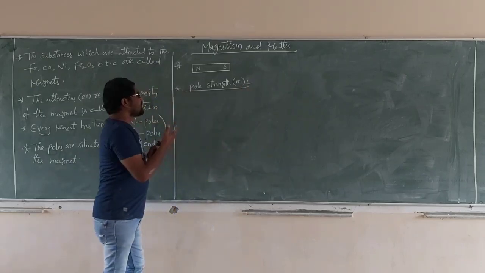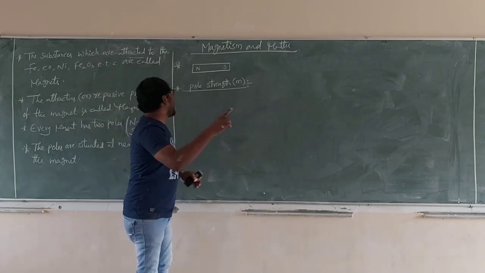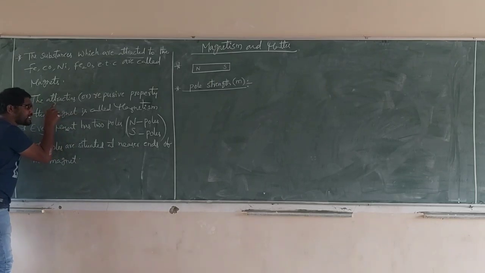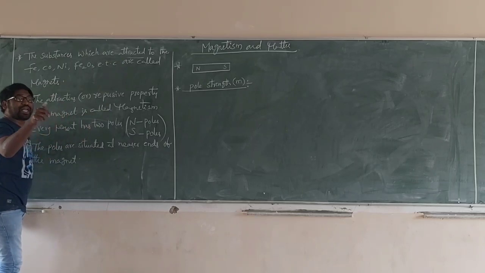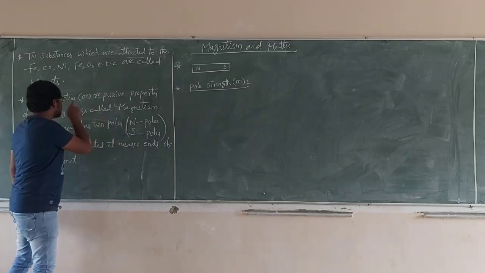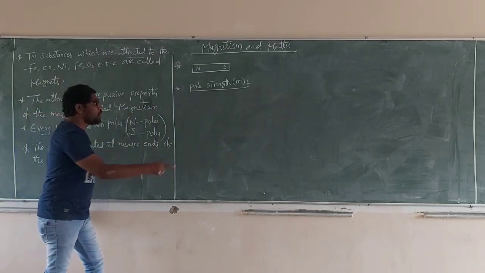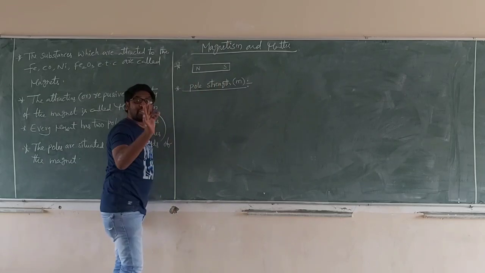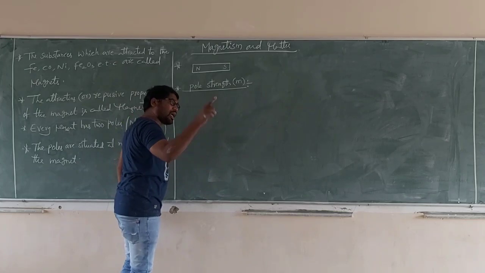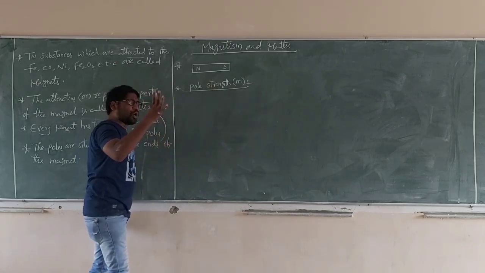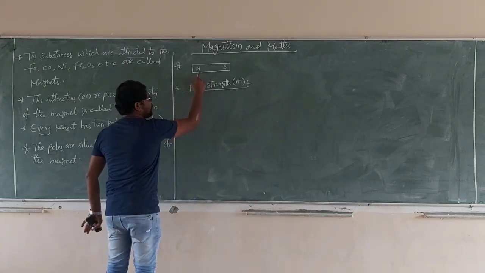Now we define what pole strength is. The magnet has the property of attracting or repelling. The attracting or repulsive property of the magnet is done by those poles. Poles are the main source of attracting or repelling of the magnet. Magnet ని attract చేయాలన్నా repulsive చేయాలన్నా, the main source is the north and south poles.